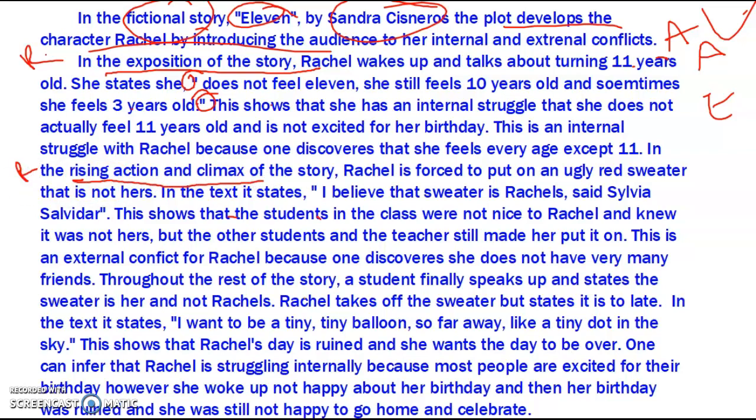We restate. We give our answer. We find direct evidence using our quotation marks. And then we talk about what it shows and what type of conflict it is. It's an external conflict. Then we talk about the rest of the story. There's our restating that plot prompt. We're answering it, we're citing our evidence, and we are explaining it and analyzing how she just wanted her birthday to be over.